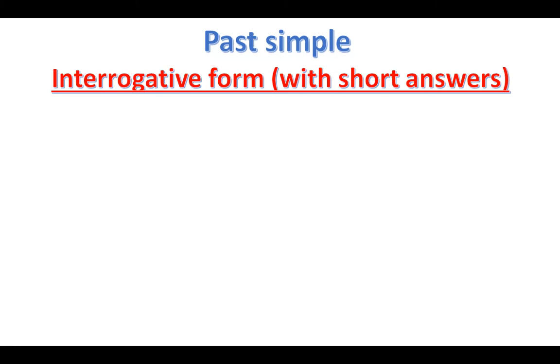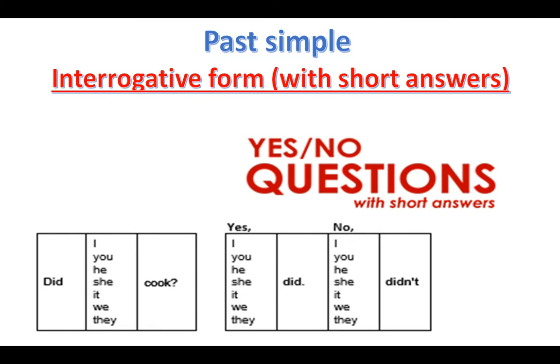Now we're going to talk about the past simple interrogative form with short answers. What do I mean by interrogative form? It means a question. How to answer the question with yes or no in the past simple. Here we have the form. The question here starts with Mr. Did.